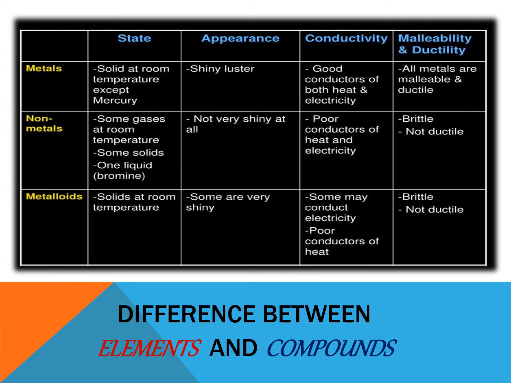When you talk about conductivity, metals are good conductors of both heat and electricity, while the nonmetals are poor conductors of heat and electricity. For the metalloids, some may conduct electricity, but some are poor conductors of heat. For malleability and ductility, metals are malleable and ductile, while nonmetals are brittle and not ductile. The metalloids are also brittle and not ductile.